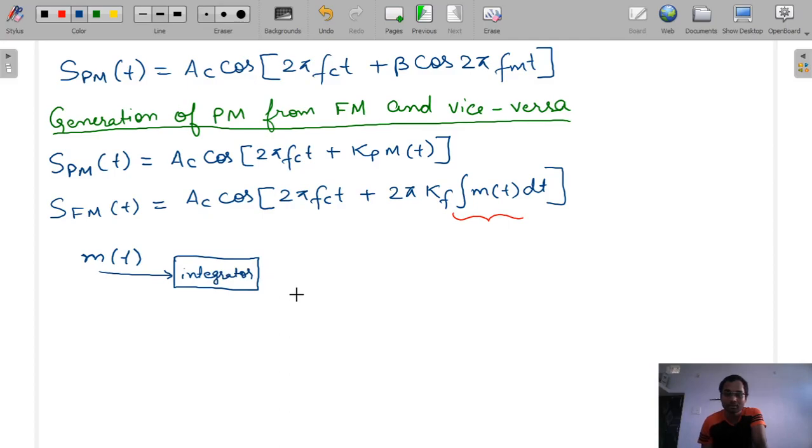When we pass it through an integrator, the message signal will get integrated. Now if this integral of m(t) dt is passed through the phase modulator, then the phase will carry the integration of m(t), so this will be the FM signal. Understood? Let me draw it nicely first. See, this is integration of m(t) dt, and now we will pass it through the phase modulator.